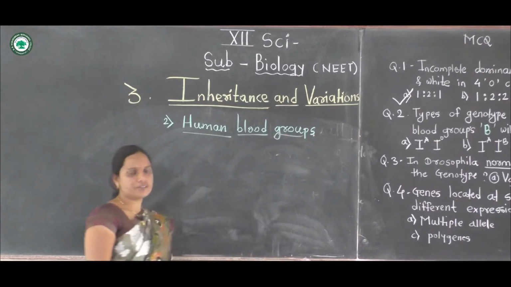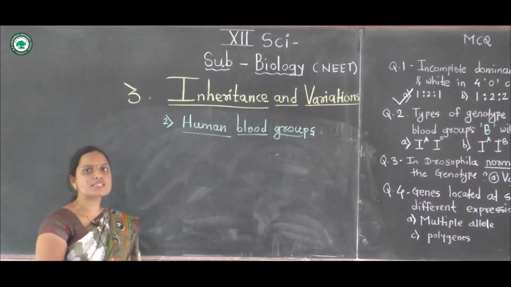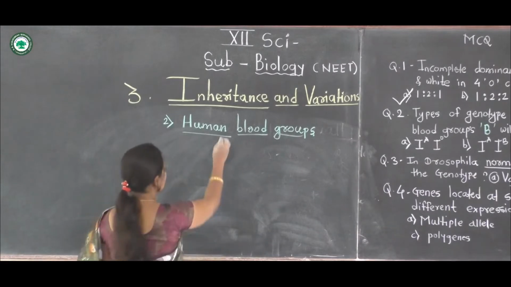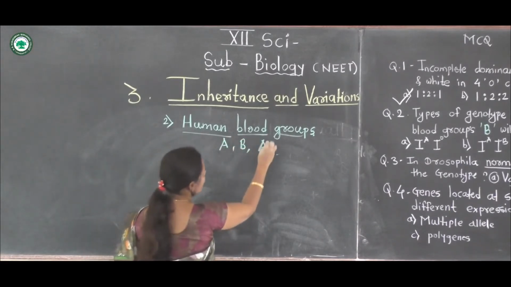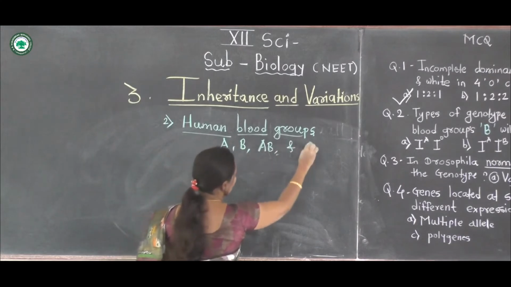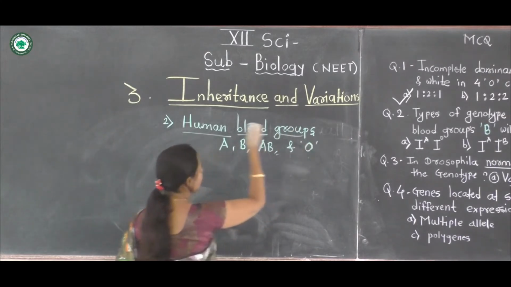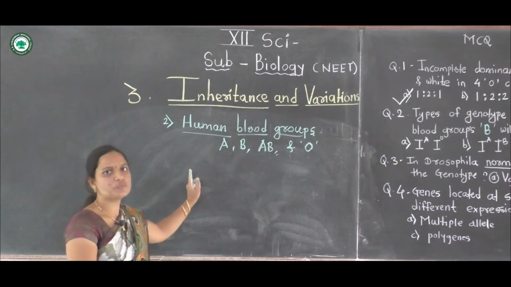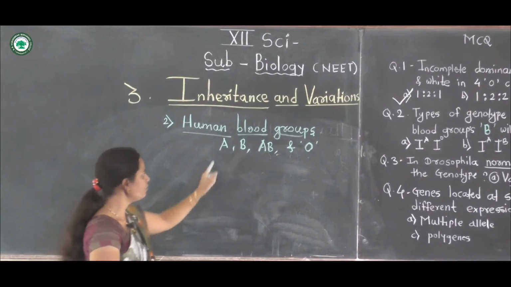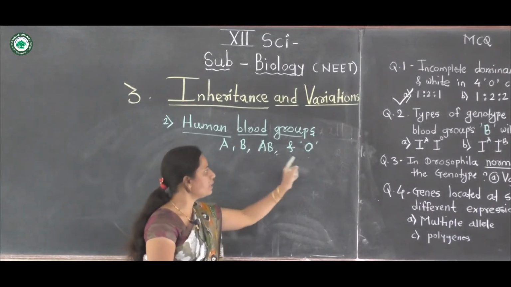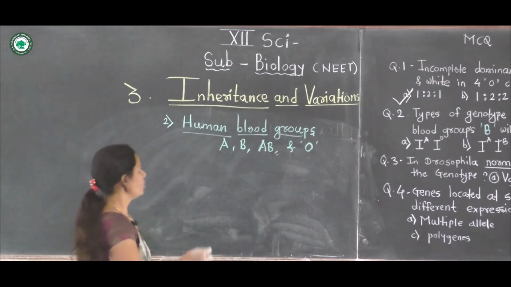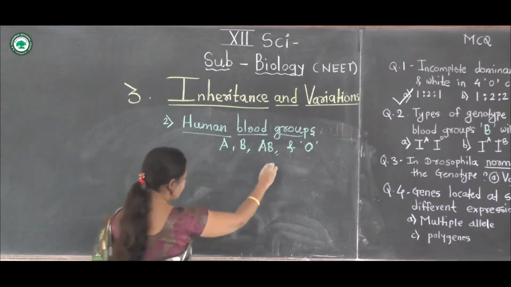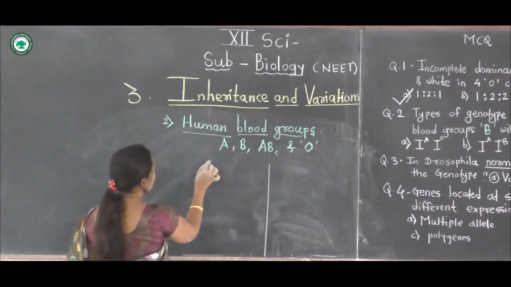There are four types of human blood groups: blood group A, B, AB and O. The phenotypic expression is A, B, AB and O. Now their genotypic and phenotypic expression of human blood groups.